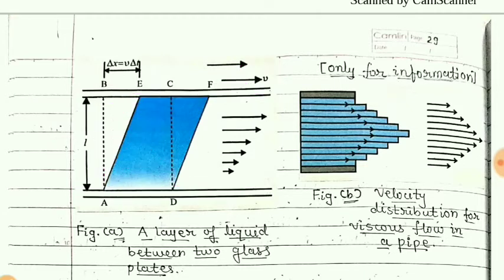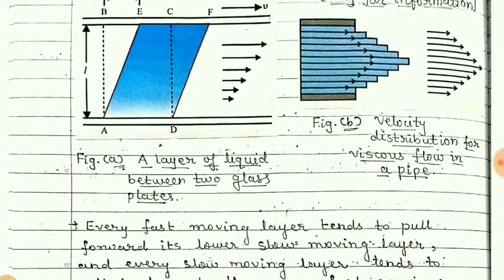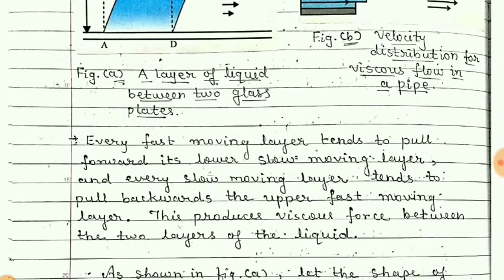The shape of the fluid will change. Earlier it was rectangular, now you can see this type of shape is produced, and so there arises a shear modulus. You have studied in an earlier chapter that there are different types of moduli of elasticity. So here also we can consider the elastic behavior of the fluid.